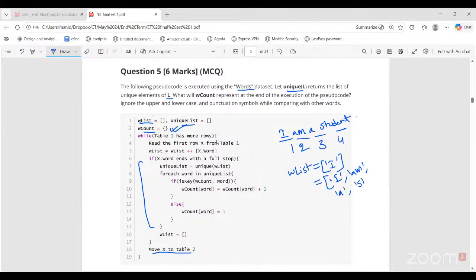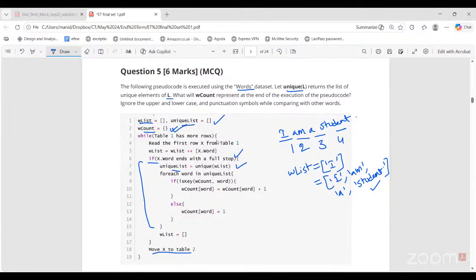Now, as soon as this word student comes, it ends with a full stop. So now the if statement is correct. We are at the end of a sentence. Inside unique list, this empty list, we are calling the procedure unique and passing this W list. It will just create a list of unique elements from whatever is present in W list. Since in our sentence all the words are unique, it will be returned as it is. If I wrote student twice here, then student will be removed and only one occurrence will be shown in this unique